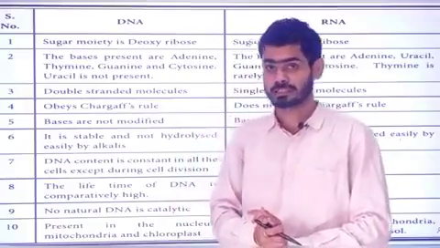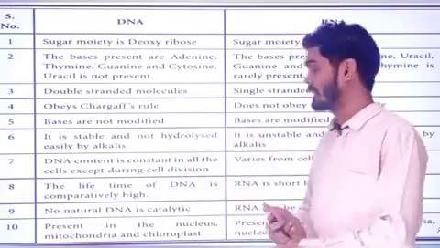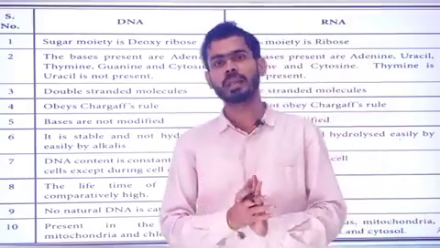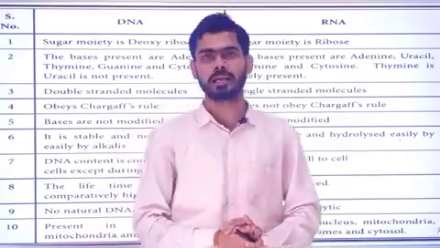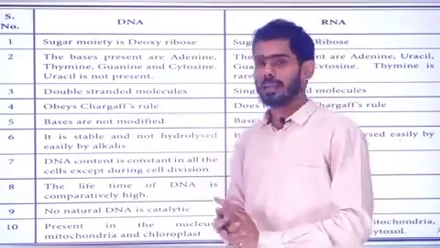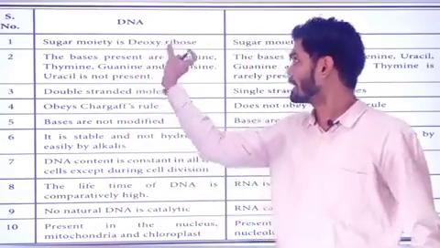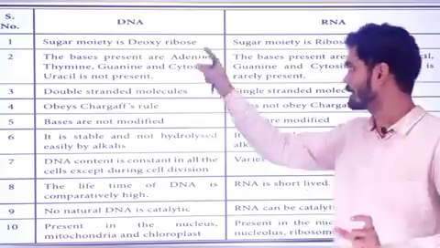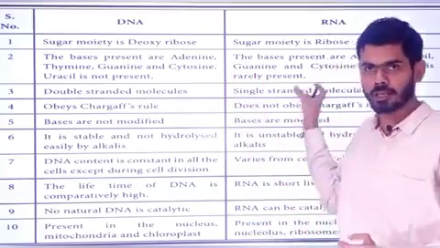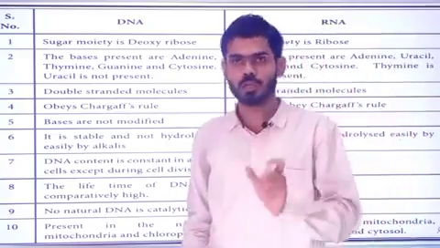Now today we will discuss the differences between DNA and RNA, and this is a very important question from the board point of view. Let us see the difference between DNA and RNA. The first difference is the sugar moiety. In DNA the sugar type is deoxyribose, but in RNA the sugar type is ribose.